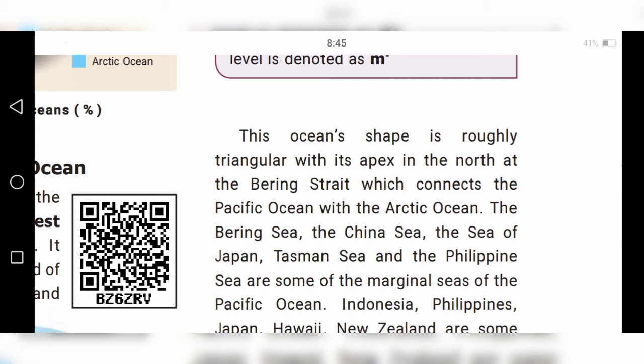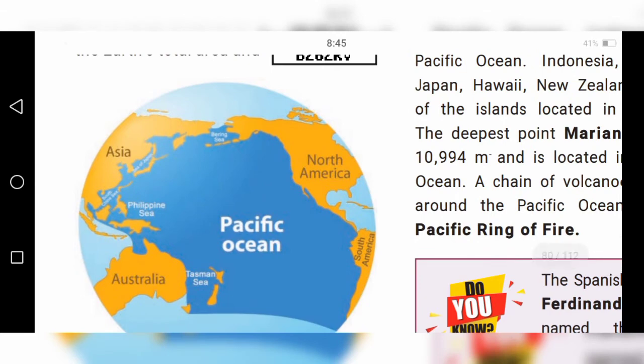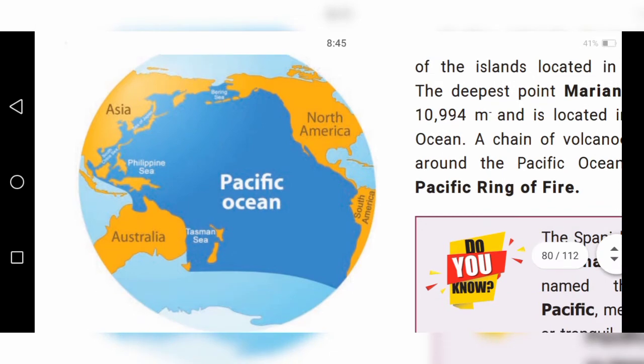This ocean is the Pacific Ocean. Its shape is roughly triangular, not exactly, with its apex in the north at the Bering Strait, which connects the Pacific Ocean with the Arctic Ocean. The Bering Sea, the China Sea, the Sea of Japan, the Tasman Sea, and the Philippine Sea are some of the marginal seas of the Pacific Ocean.